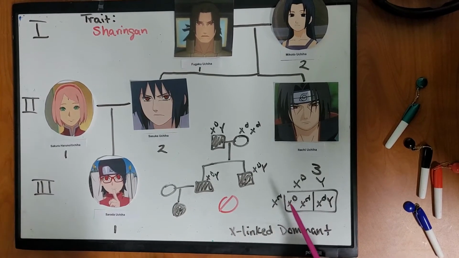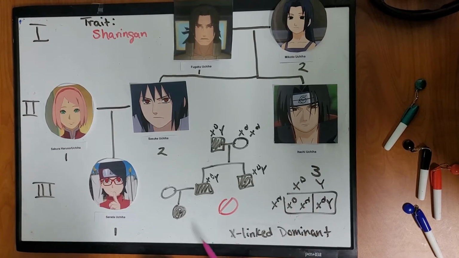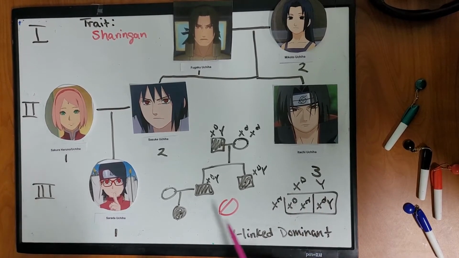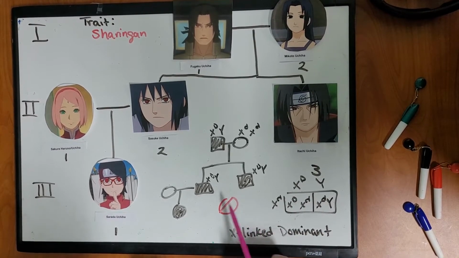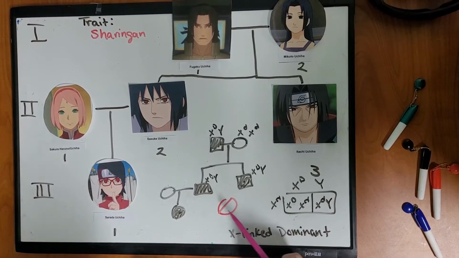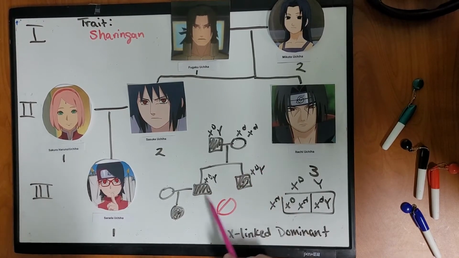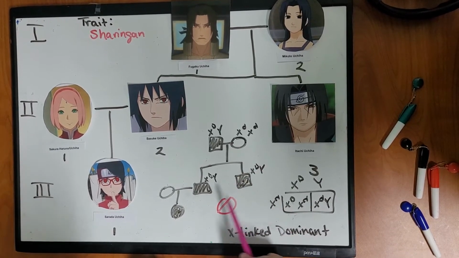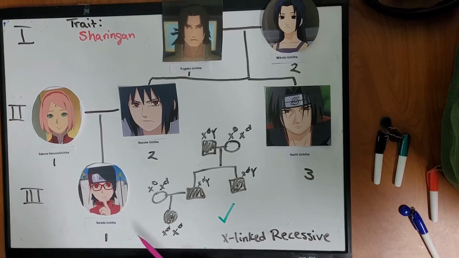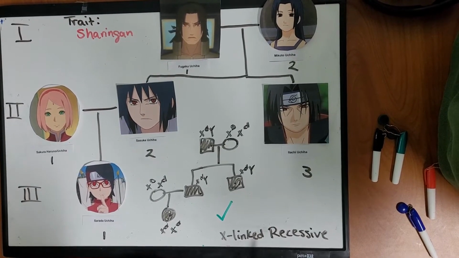And so we can already see that this trait is not consistent with X-linked dominant because Sasuke and Itachi would have to inherit their D allele from their mother, and it's little d, so if it worked, they would not showcase the trait. Next, we're going to look at X-linked recessive.